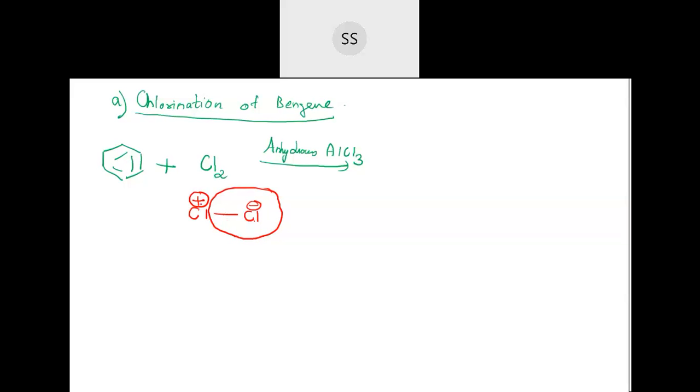And then this chlorine which is positively charged will be replaced by the hydrogen which is present here. I'm writing that hydrogen because we don't show it in a bond line structure, but you know for every carbon there is one hydrogen attached. So you are going to substitute this chlorine in the place of hydrogen. And that hydrogen will come out, which will later combine with this Cl minus to give you the side product as HCl.